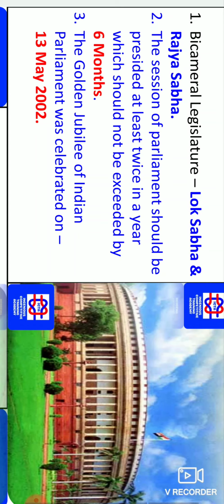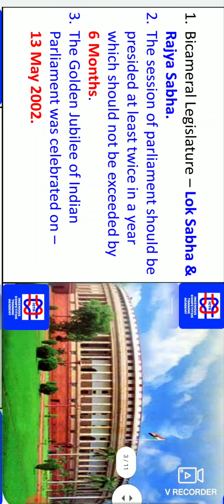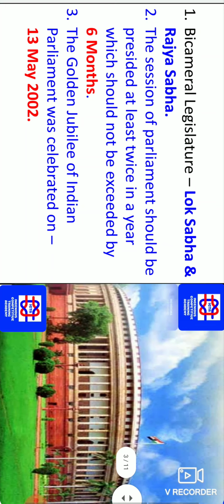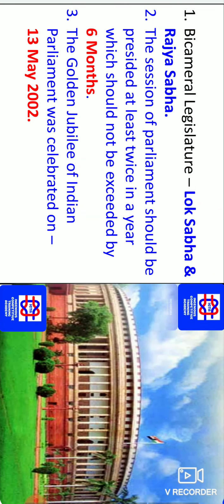The sessions of the Parliament should be held at least twice in a year, and the gap should not exceed 6 months. We should not cross this. We should have the session within 6 months.